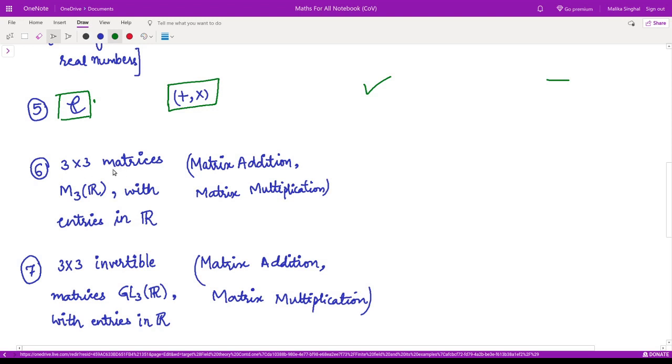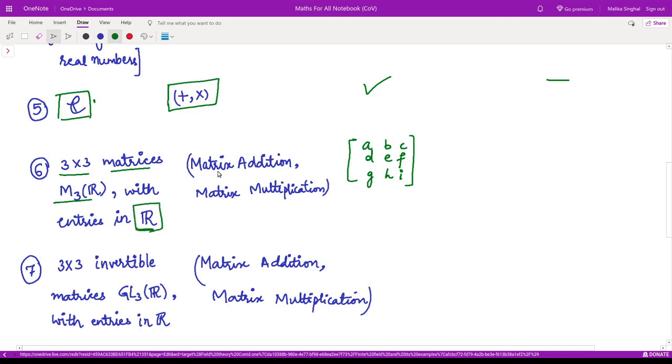It is the set of all 3 cross 3 matrices, M3(R), with entries in real numbers. That means you have matrices of this form with entries a, b, c, d, e, f, g, h, i, and these are all real numbers, right?